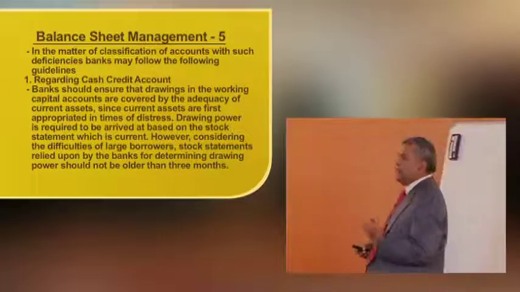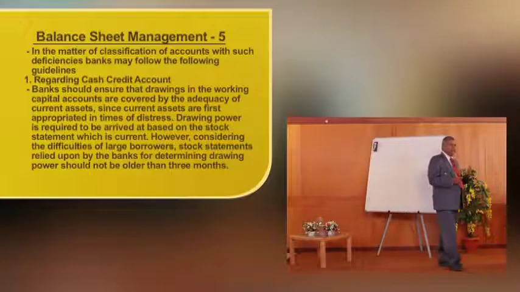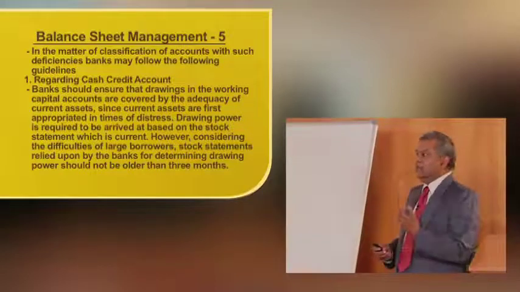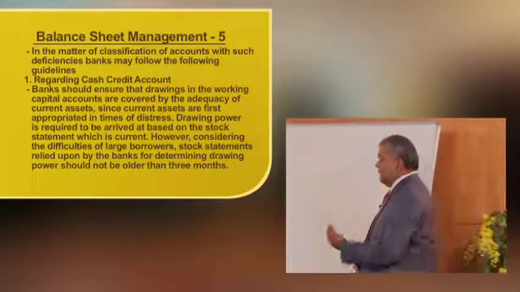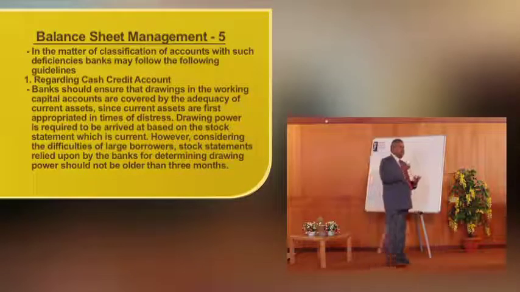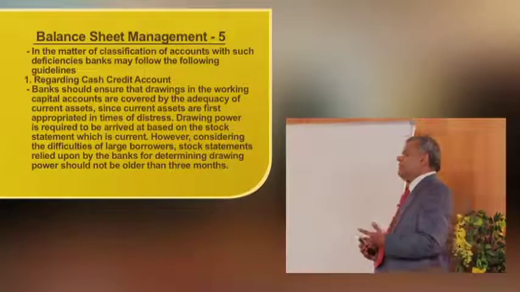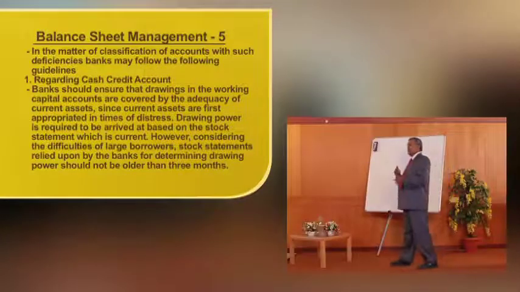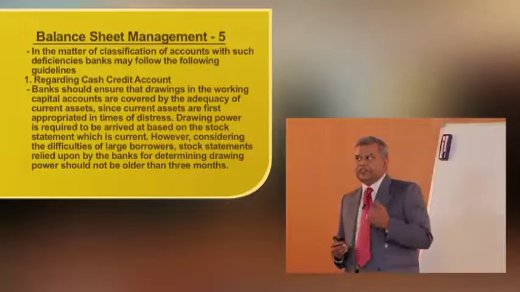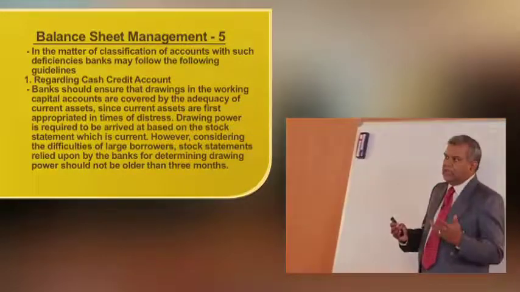It means the bank also appreciates the problem of the borrower. Every time he has to prepare a stock statement and report that to the bank. That's why the bank permits the December stock statement to be used for 3 months. The DP can continue for January, February, March. So 3 months can be linked to one stock statement. The stock statements relied upon by the bank for determining the drawing power should not be older than 3 months.